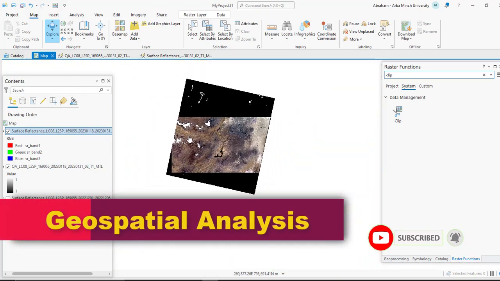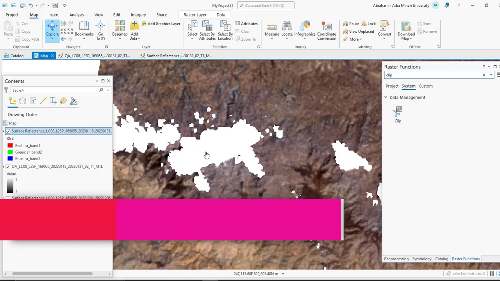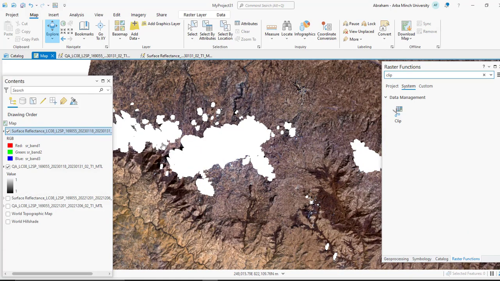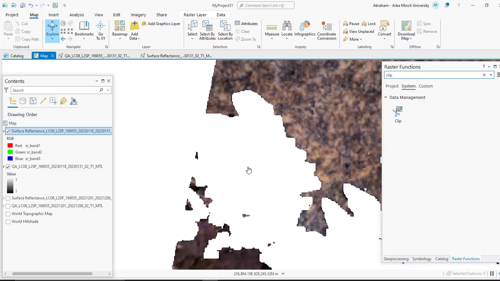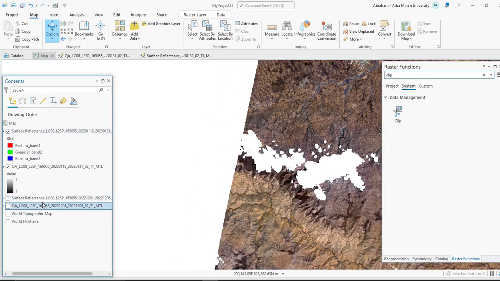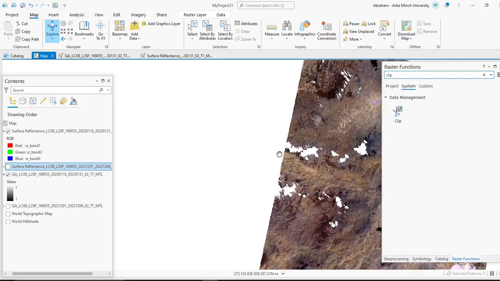Similarly, from the second surface reflectance image, the cloud is already clipped out, but as you can see, this part is also void, so we need to fill these two gaps. From the first image, as I have shown you before, the cloud is around here for the first image.